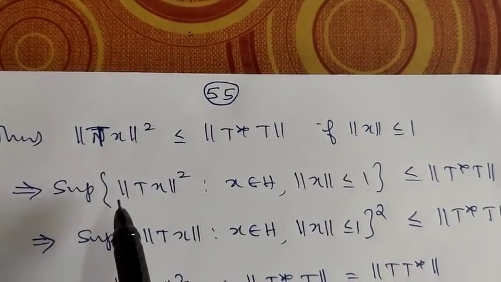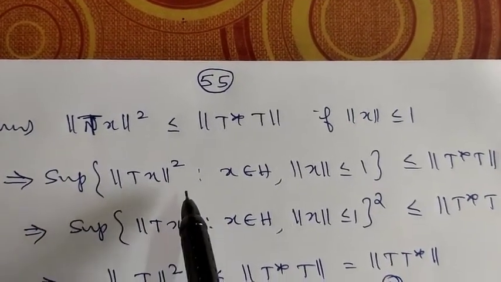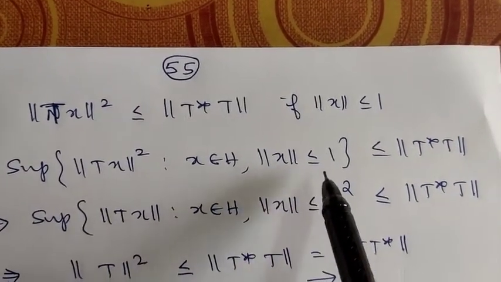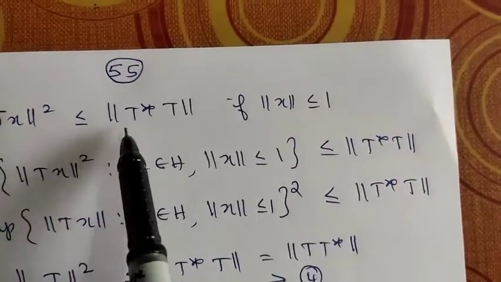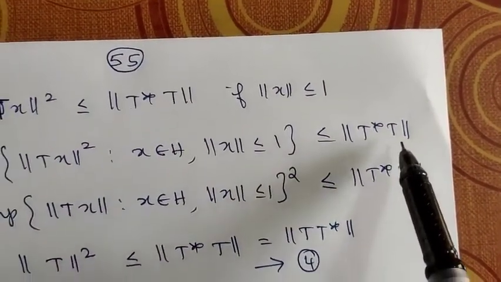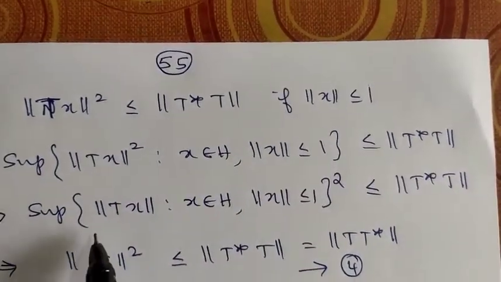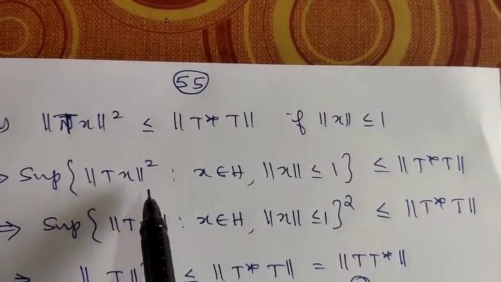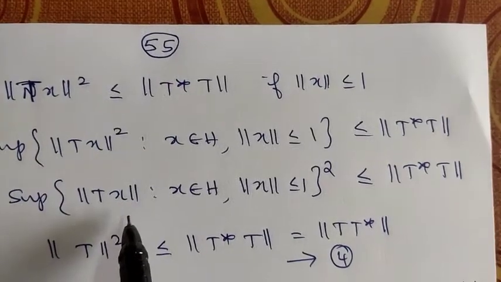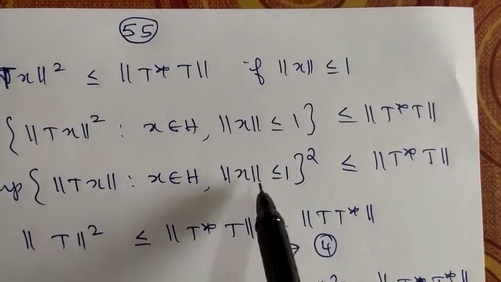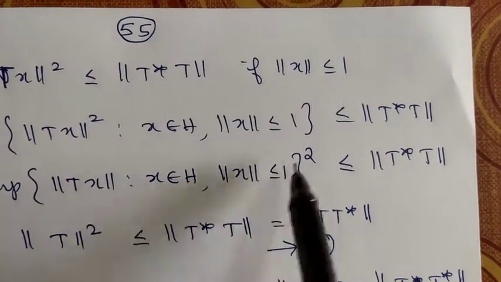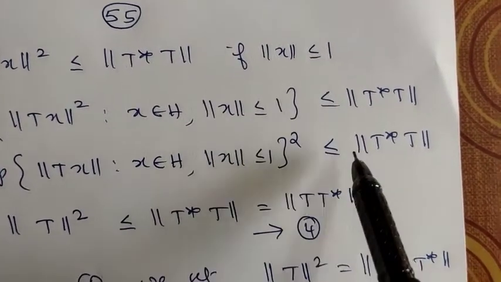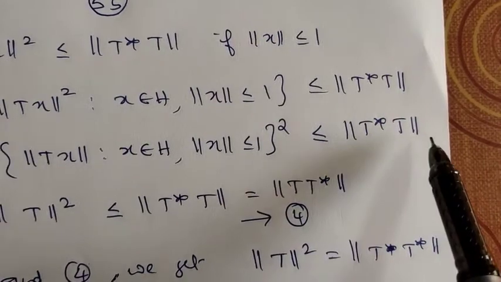So this implies supremum of norm of T of x whole square such that x belongs to H, norm of x less than or equal to 1, is certainly less than or equal to norm of T* T. So supremum of norm of T of x square is the same as supremum of norm of T of x such that x belongs to H, norm of x less than or equal to 1, whole square. This is less than or equal to norm of T* T.